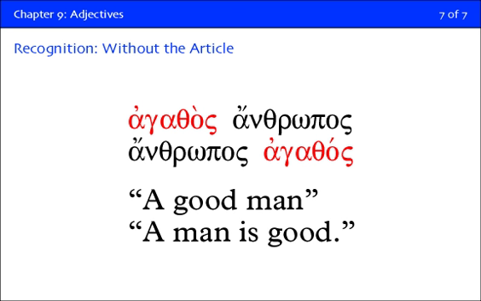And if you have agathos anthropos or anthropos agathos, the order, again, for first year doesn't matter. There are two ways that you could translate that. But you look at the context and you say, is good qualifying man, is it modifying man, or is good asserting something about man? And so you could translate agathos anthropos as a good man or a man is good.